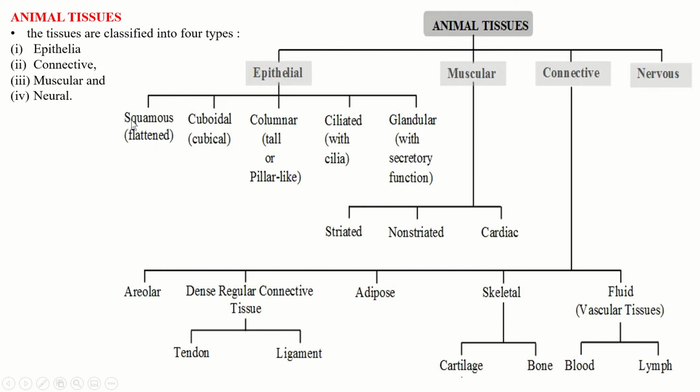Epithelial tissue is further classified into squamous, cuboidal, columnar, ciliated and glandular. Muscular tissue is further classified into three types, that is striated, non-striated and cardiac. Connective tissues are further classified into areolar, dense regular connective tissue, which consists of two types, tendon and ligament tissue. Then adipose, skeletal, which consists of cartilage and bones. Then fluid vascular tissue, which consists of blood and lymph. So this is the broad classification of animal tissue. We will study this classification in detail.